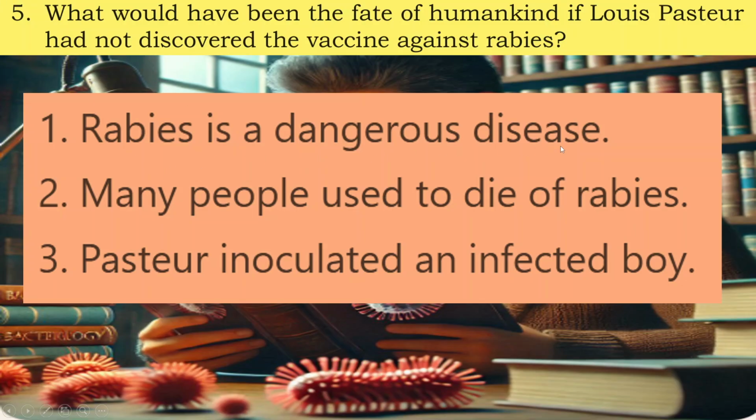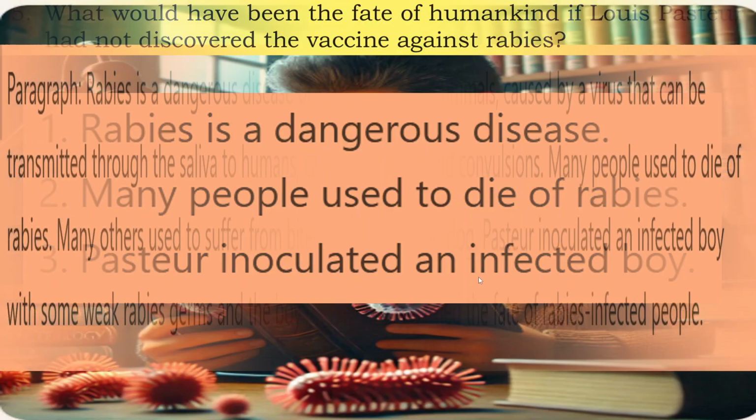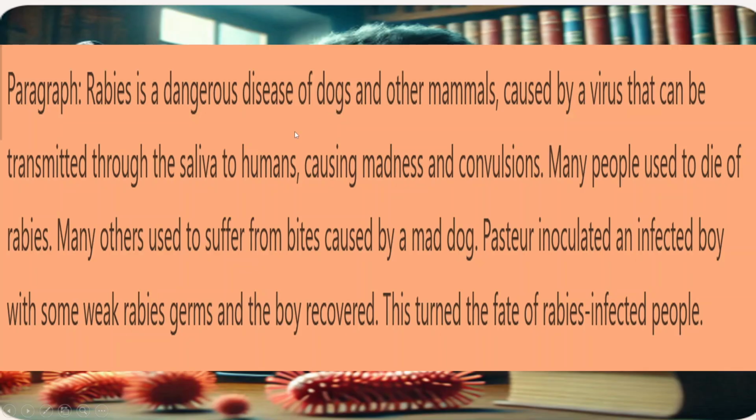One, rabies is a dangerous disease. Second, many people used to die of rabies. Three, Pasteur inoculated an infected boy. Write this in a paragraph. Rabies is a dangerous disease of dogs and other mammals caused by a virus that can be transmitted through the saliva to humans, causing madness and convulsions.